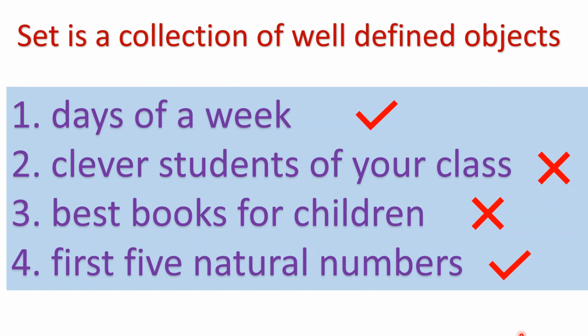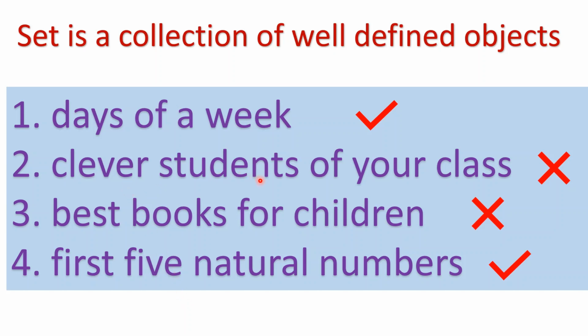Now why did this happen? In the first and fourth case, exact instructions were given. They had to choose days of the week and days of the week are same for everyone. Similarly, first 5 natural numbers are same for everyone. These things do not change from person to person. So their collections are exactly same.